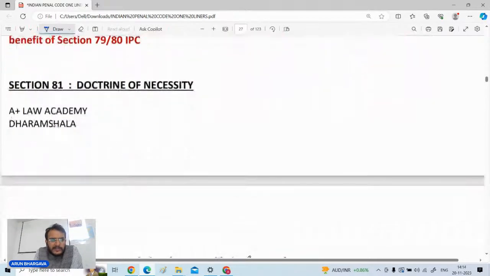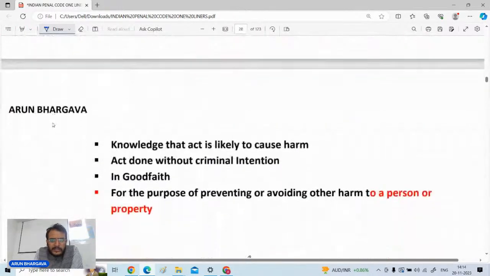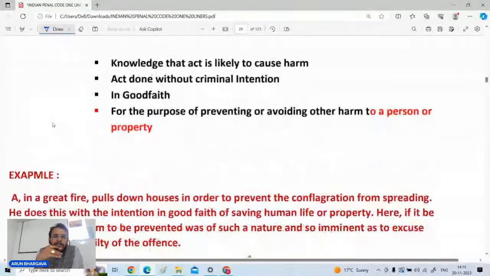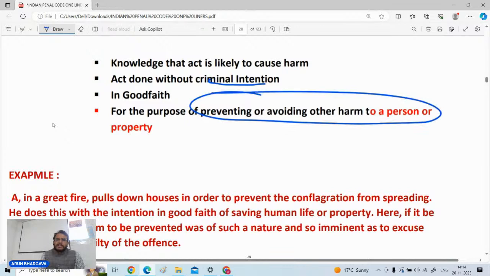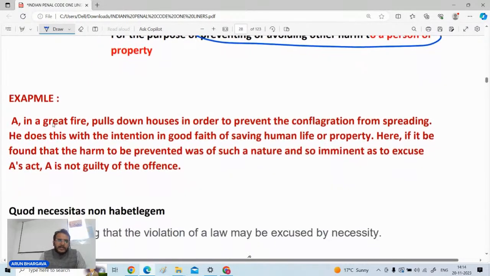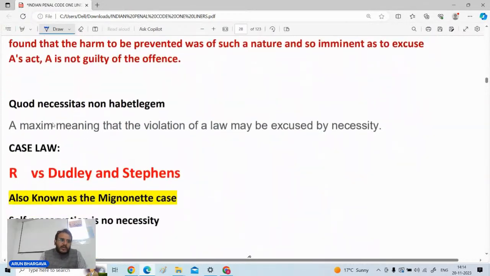Doctrine of necessity is there in section number 81, that is primarily associated with different pointers that a person is having a knowledge that okay, whatever he is doing, it will cause harm to the other person. Act is done without any criminal intention, but it was done in good faith with the purpose of preventing or avoiding some other harm. ठीक है, तो अगर किसी और हार्म को रोकने के लिए आपने गुड फेथ में कोई भी एक्ट किया है, तो आपकी उसको लेके रिस्पॉन्सिबिलिटी नहीं होगी. सेक्शन नंबर 81 आपको डिफेंस दे देता है.